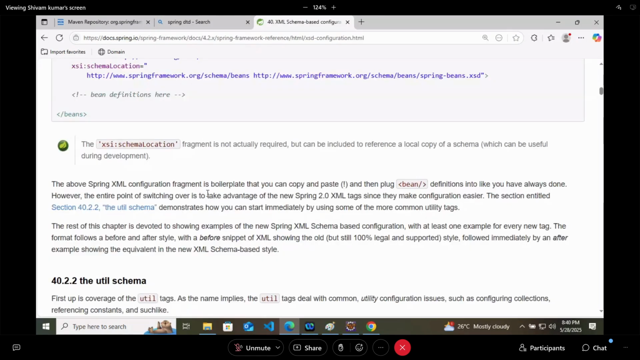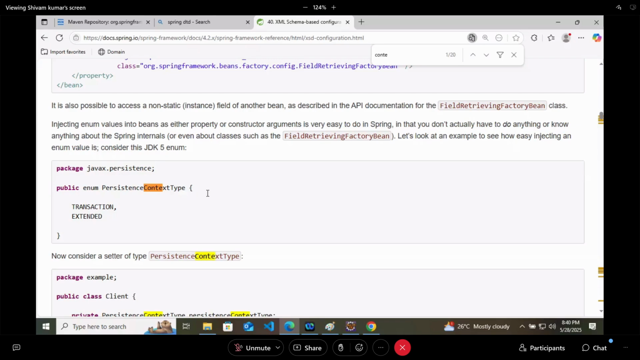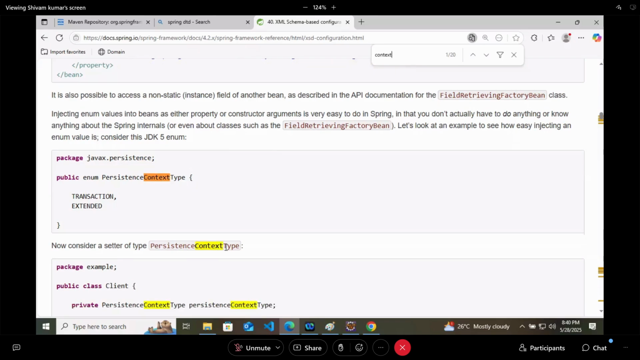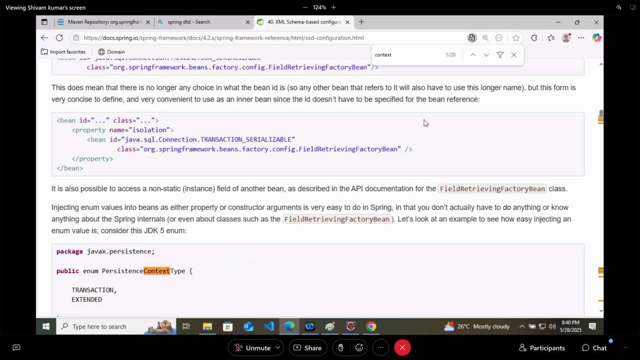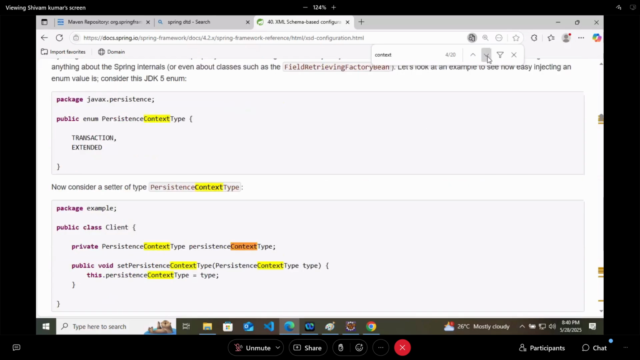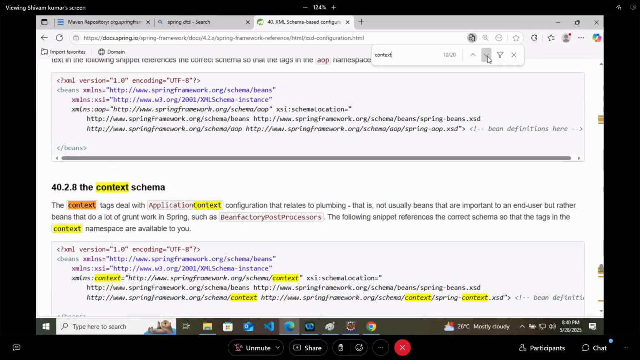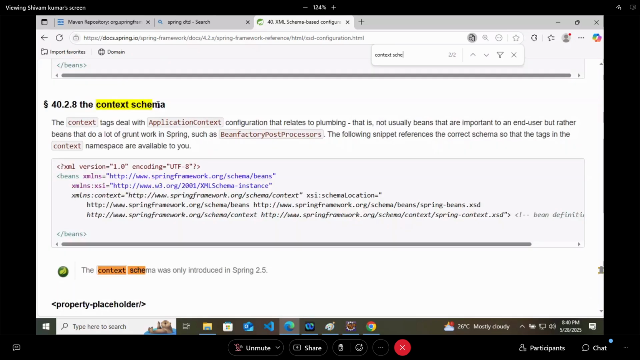Schema. So just search these two things quickly: the context schema. Once you search that, the context schema, you will get this particular thing. Okay. Copy it and paste it inside the XML file like this.